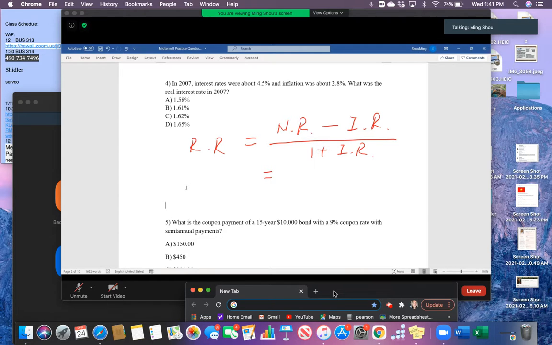So we simply plug all the numbers in: 4.5%, which is the nominal interest rate, minus 2.8, which is the inflation rate, divided by 1 plus the inflation rate. By doing that, you can easily calculate. The correct answer is D. For this question, we simply apply the formula. Question 5.